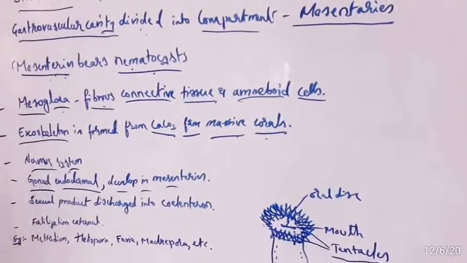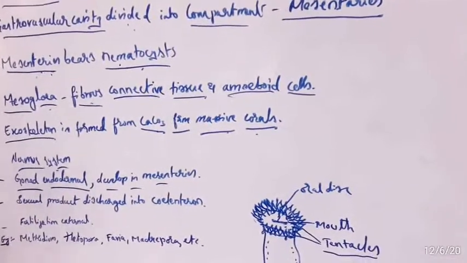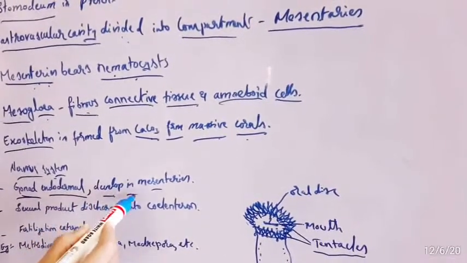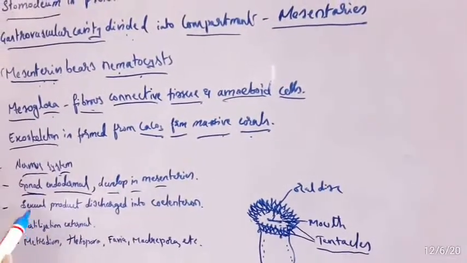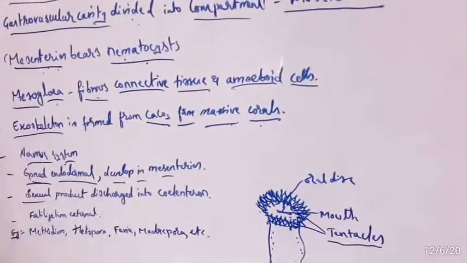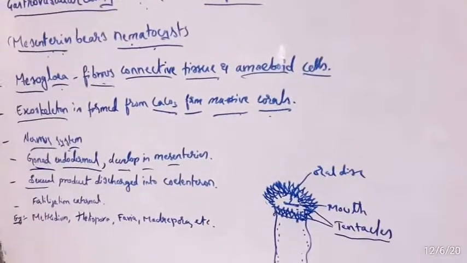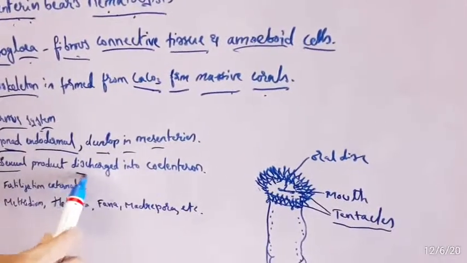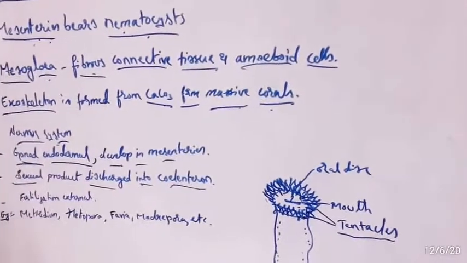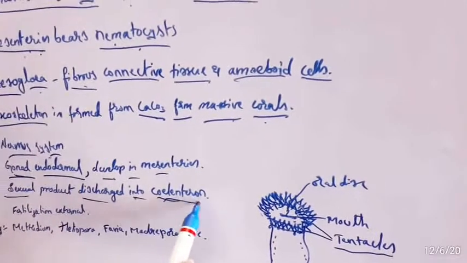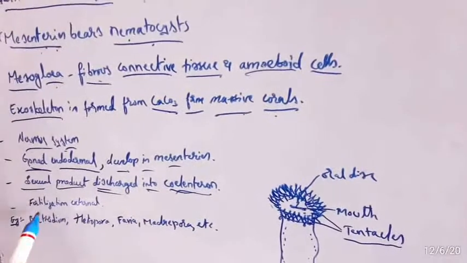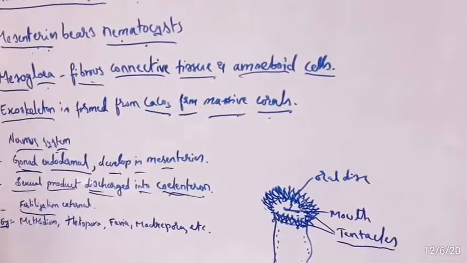In Scyphozoa the gonads are endodermal in origin. So here also the gonads are endodermal in origin, but they develop in the mesenteries. Then the sex cells are discharged into the enteron cavity.